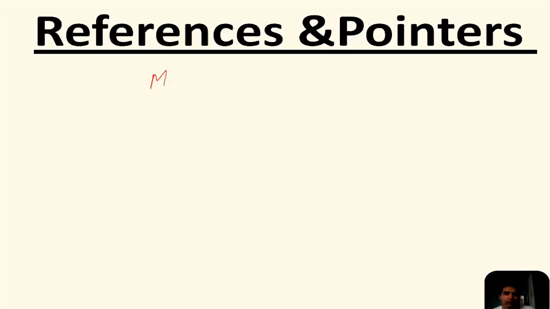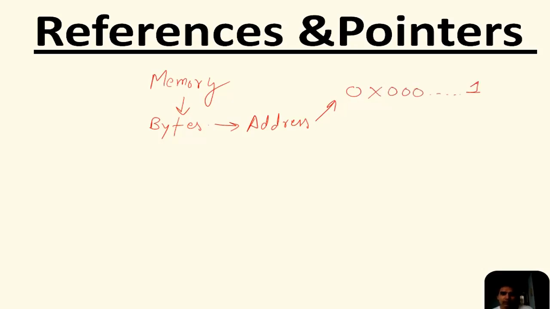Alright guys, so we all know that in computer we have memory which is in a form of bytes, right? And these bytes have some address. Now these address can be like in some hexadecimal form. Okay, so suppose this is 1, then this is 2, so they are in sequence, right?